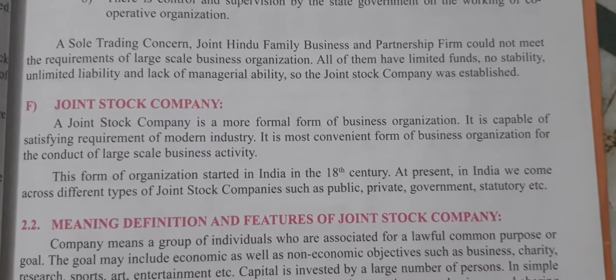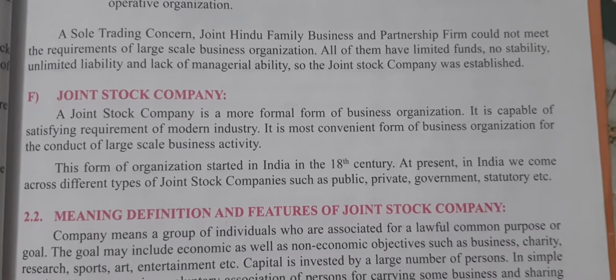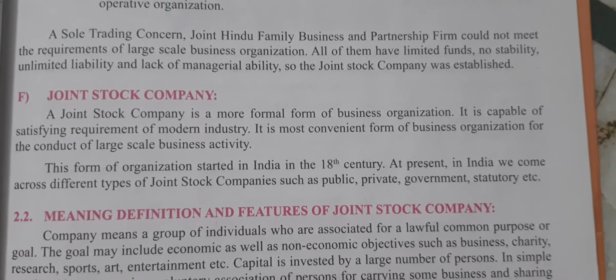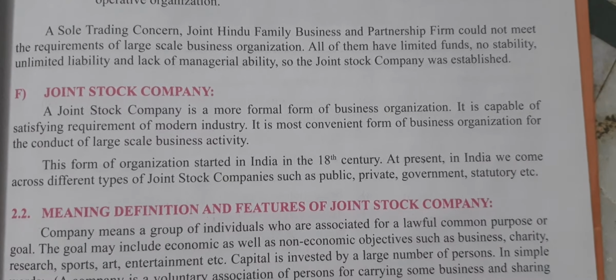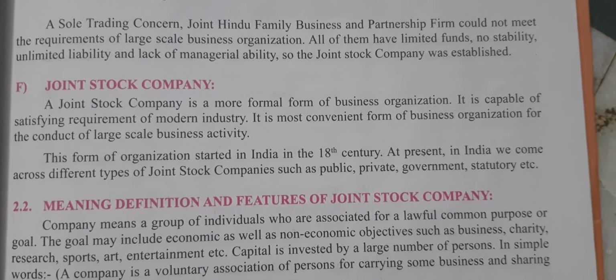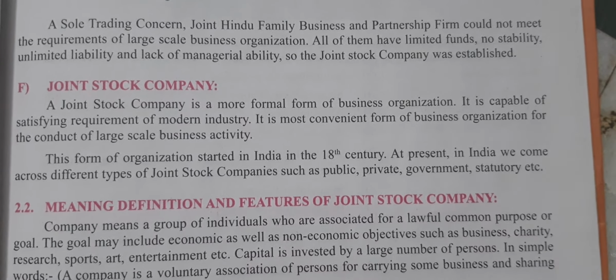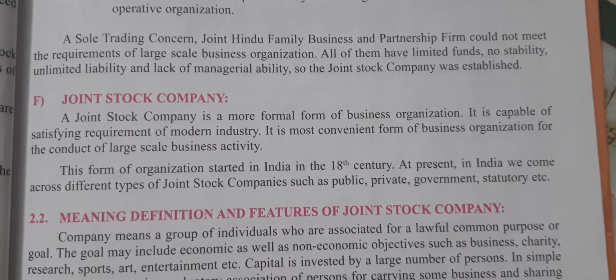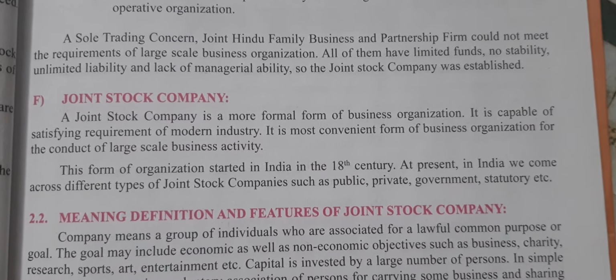So students, a sole trading concern, joint Hindu family business and partnership firm could not meet the requirement of a large scale business organization. Sole trading, as we are already studying, means a single person business with limited capital.